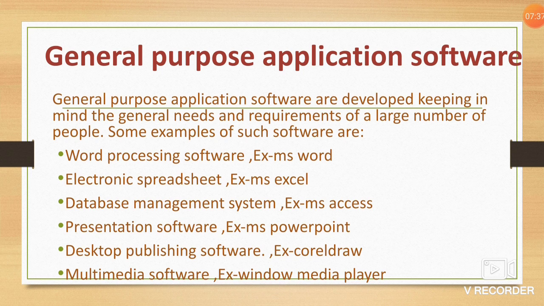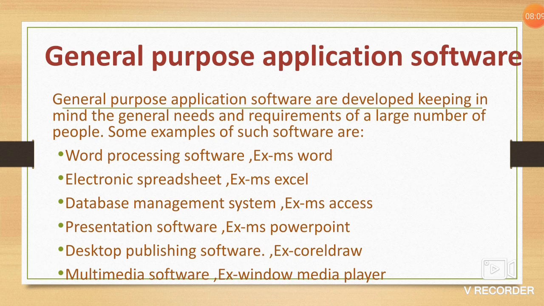Some examples are given, like word processing software. What is the use of word processing software? It is used to create a professional looking document quickly and efficiently. Like in MS Word you can create a document. Second example is electronic spreadsheet. An electronic spreadsheet helps us to perform calculations and display the data in the form of charts to analyze it in a better way. Example of spreadsheet is MS Excel.